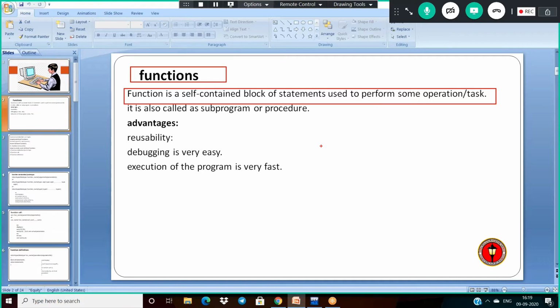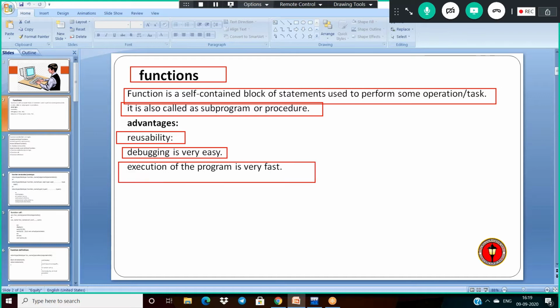The actual definition of function is that. A function can also be called a procedure or subprogram. Basically, C language is a procedure-oriented language. Why is it procedure oriented? If you take any application, the application is in terms of procedures and functions. That is why C is procedure oriented. The advantages are, first, reusability; second, debugging; and third, executing the program very fast. The efficiency of the program is increased.